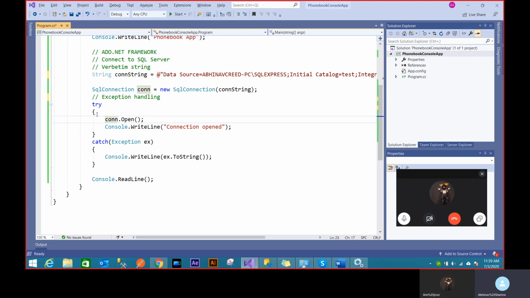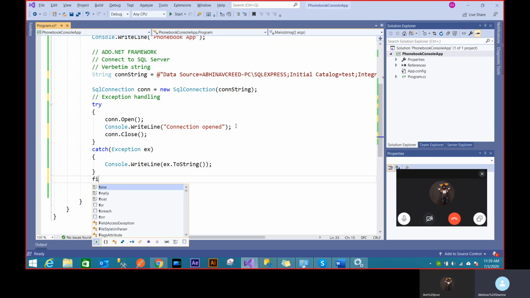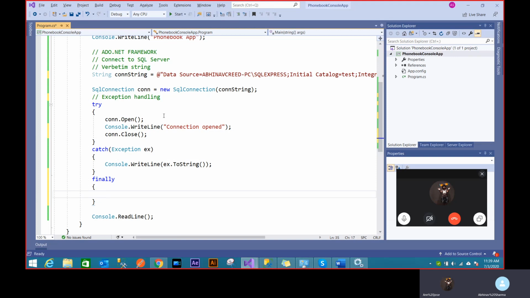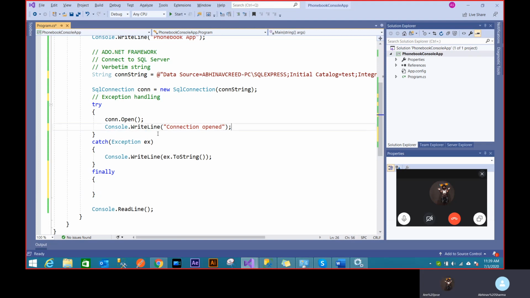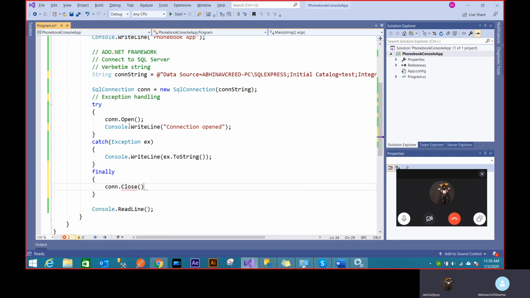Now, if a connection is opened, somebody needs to close it also. So I have to do connection close, because I just have to open it and close it. Or I can do something neat, which is finally. What finally does is, whether an exception occurred or not, it always calls this block, no matter what happens in your upper block. So I know that either way I have to try closing the connection. So this is the finally block. This will always execute no matter what.